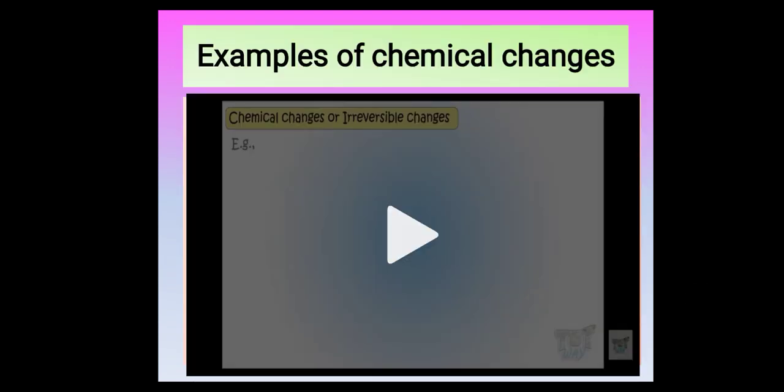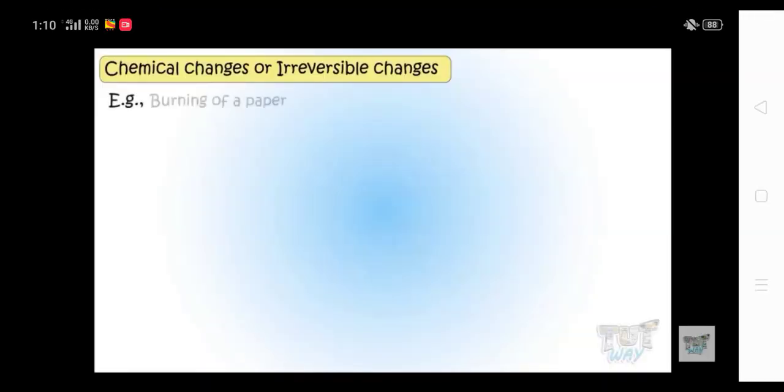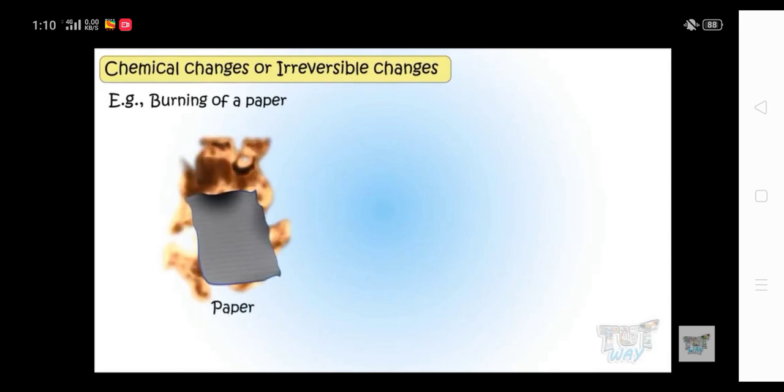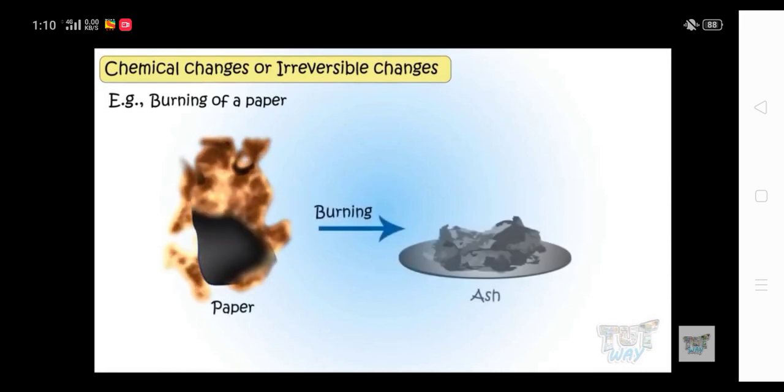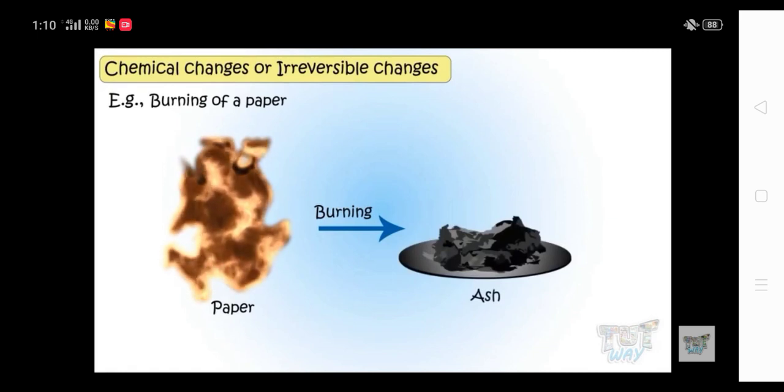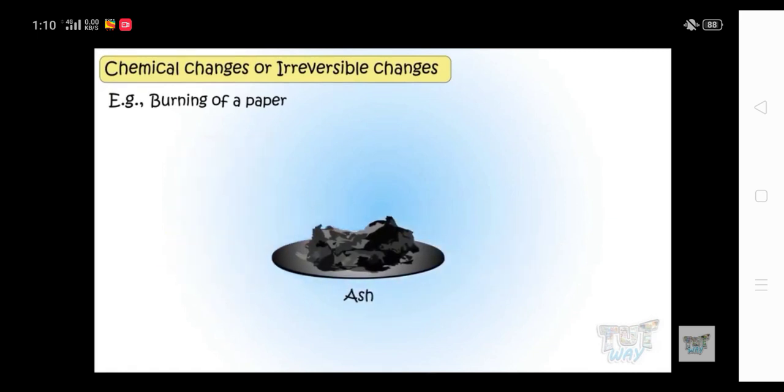So let us have a look at an example of a chemical change. Burning of paper. When you burn a paper, the paper gets converted into something new. It gets converted into ash, and this ash so produced is entirely different from the paper.